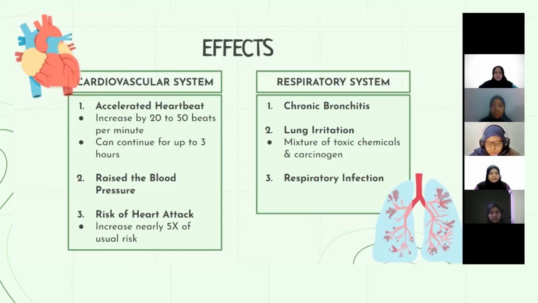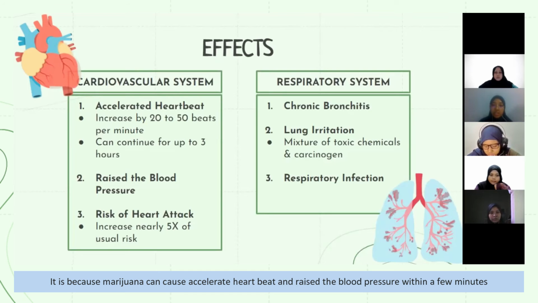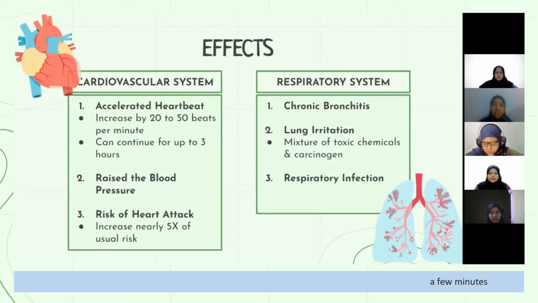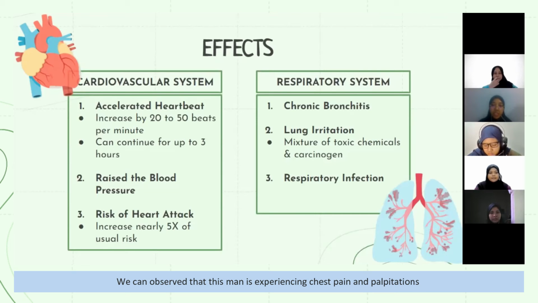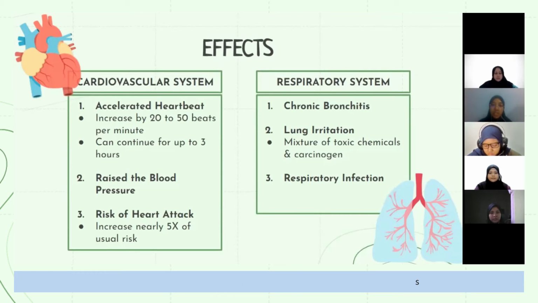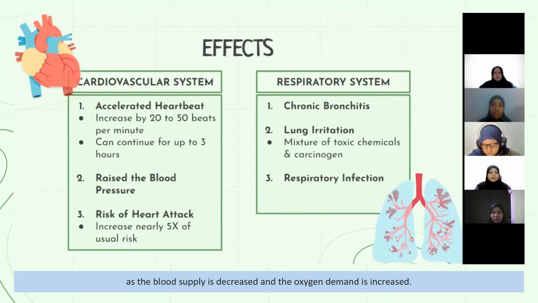This is partly because marijuana can cause an accelerated heartbeat and raise the blood pressure within a few minutes after inhaling marijuana. This rapid heartbeat can last for up to 3 hours. Moreover, we can observe that this man is experiencing chest pain and also palpitations as the blood supply is decreased and the oxygen demand is increased.